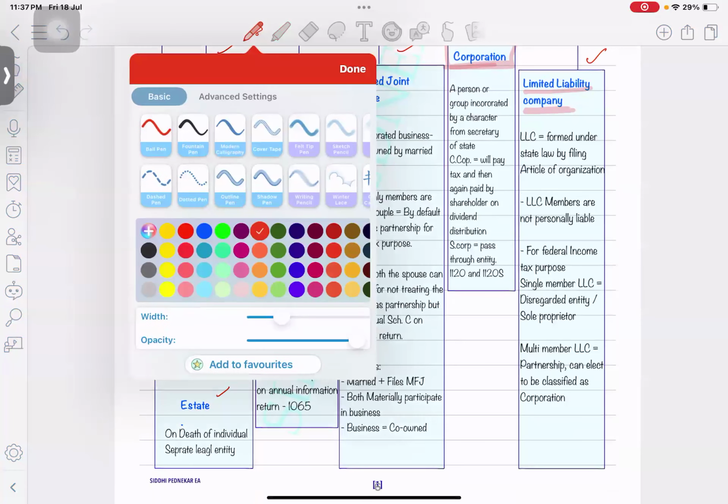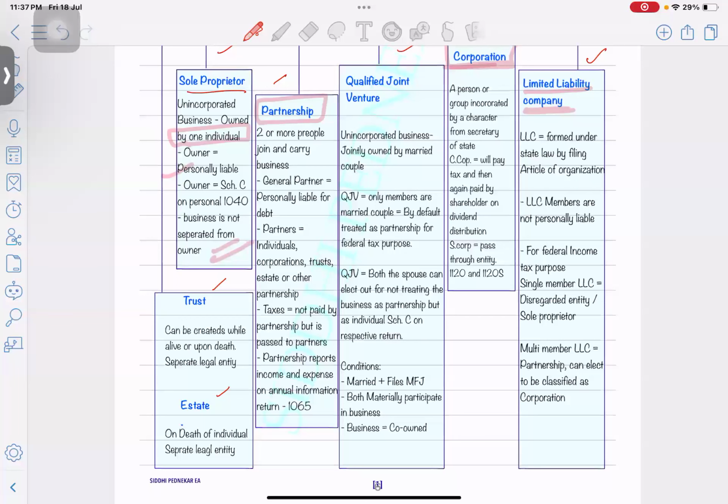Partnership, as everyone knows, requires at least two people to form. So two or more partners who join and carry on a business is called a partnership. One can be a general partner, who will be personally liable for all the debt and all the liabilities. The partners can be individuals, or any other corporation can be a partner in the partnership firm, or any trust, or an estate, or another partnership firm can be a partner in the partnership firm.